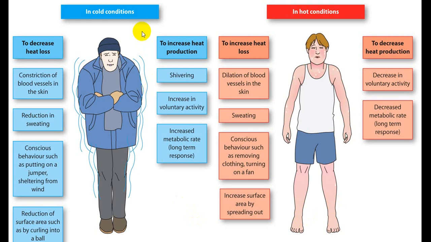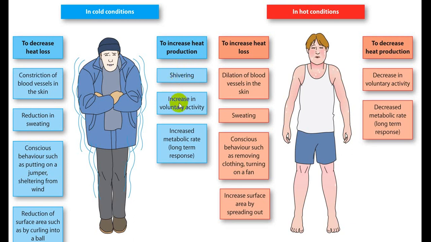So in a cold condition, we want to maintain the body temperature, so we get protective phenomena to reduce the heat loss, and for reducing the heat loss we get vasoconstriction, which will be done by sympathetic system overactivity and release of norepinephrine, or we call noradrenaline, adrenaline. There will be reduction in sweating, so heat loss is reduced. You will have shivering, which will increase the muscle activity, and that will increase the heat production.